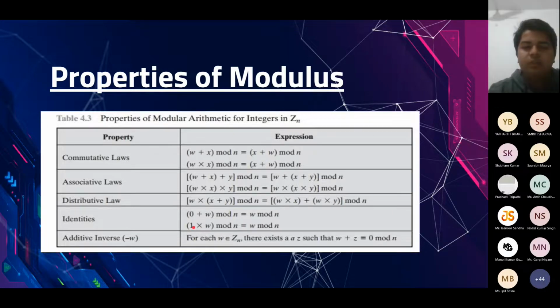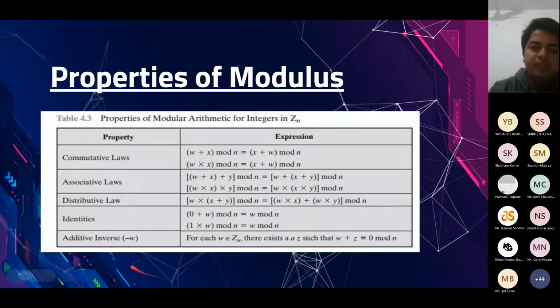Okay, and here also this is not unique. At the place of 1, even if you would have taken n plus 1 or 2n plus 1 or 3n plus 1, you would still find this condition to hold true. So this is somewhat the difference between the modular additive identities and normal additive or multiplicative identities. In the latter cases, they are unique, but for modulus, they are not unique. You have infinitely many modular additive identities or modular multiplicative identities.